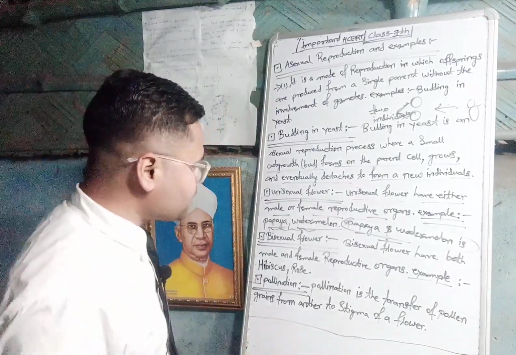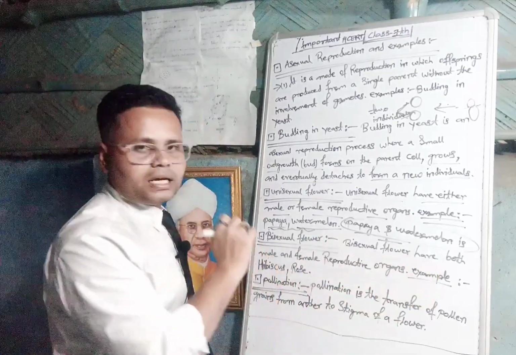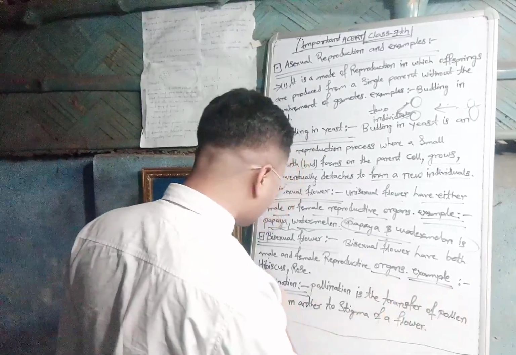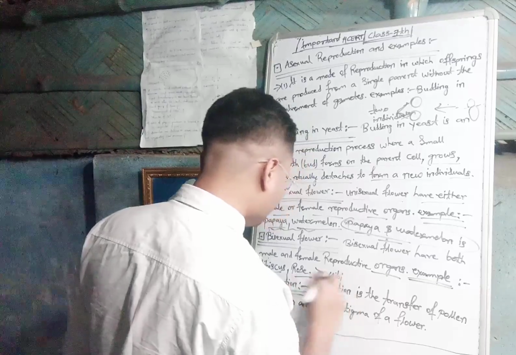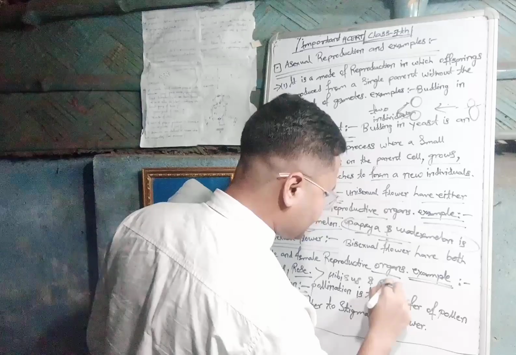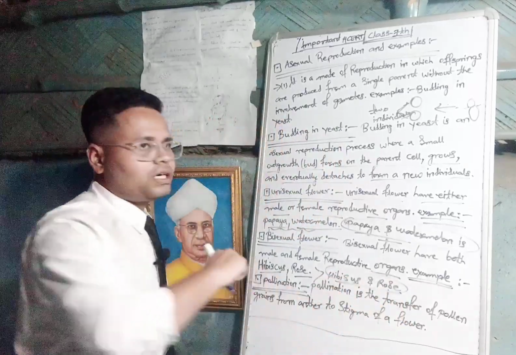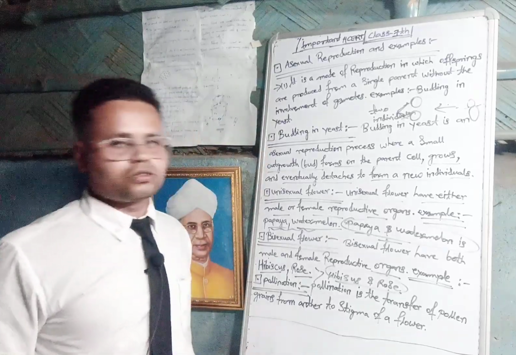After that, we are focusing on the bisexual flower. What is a bisexual flower? Bisexual flowers have both male and female reproductive organs. Examples are hibiscus and rose. Hibiscus and rose are examples of bisexual flowers.